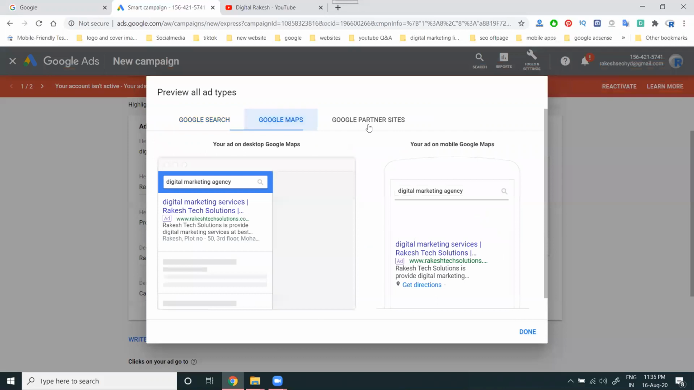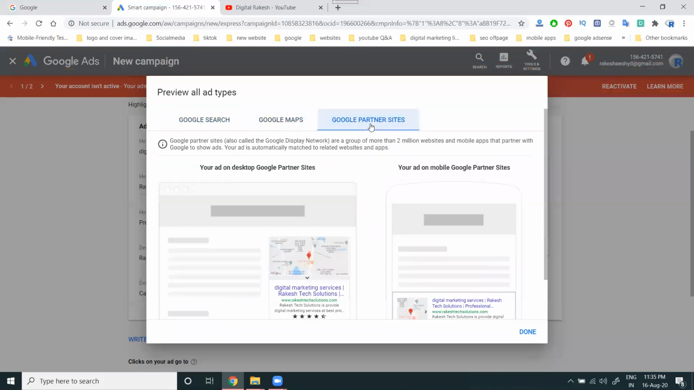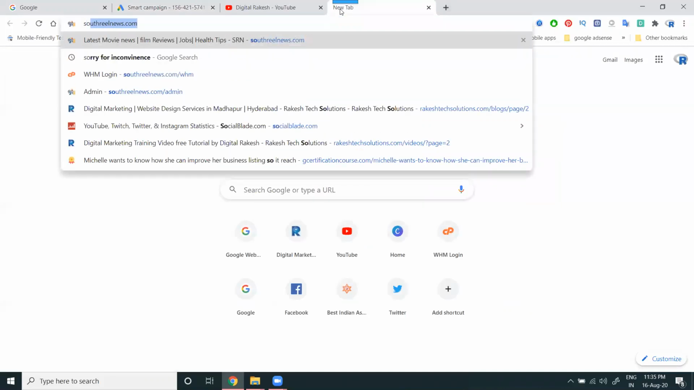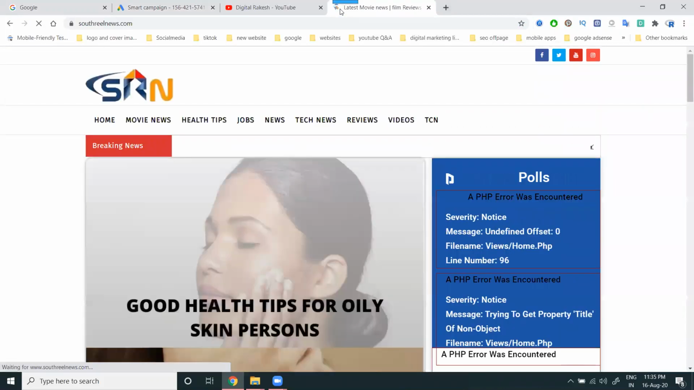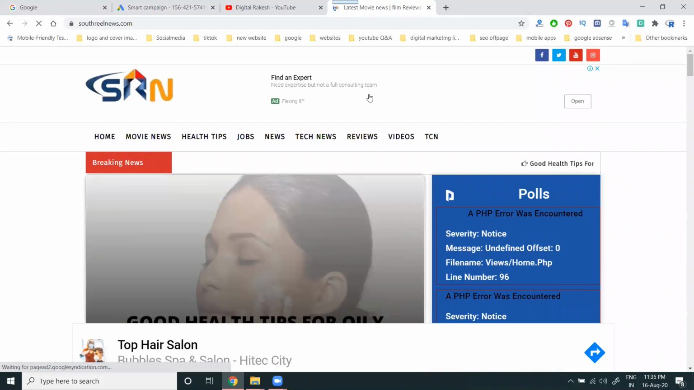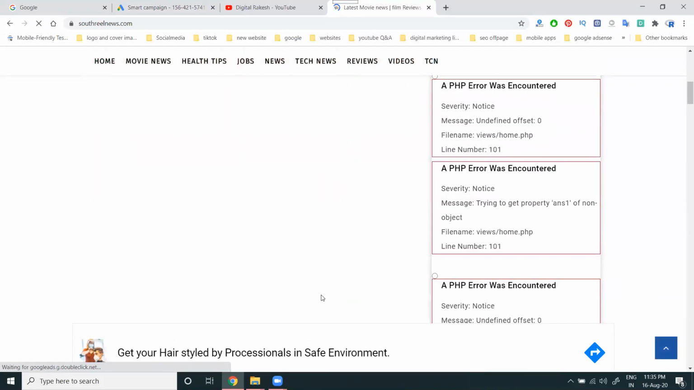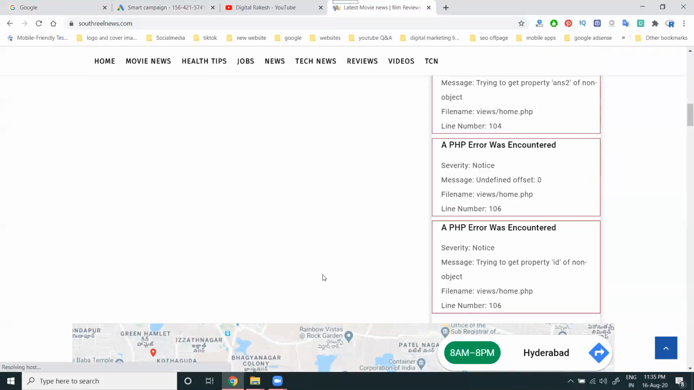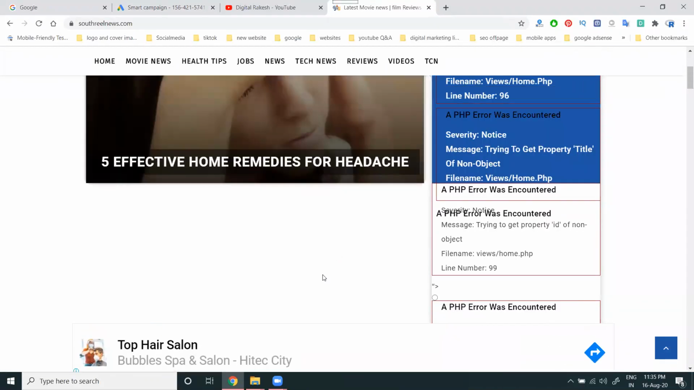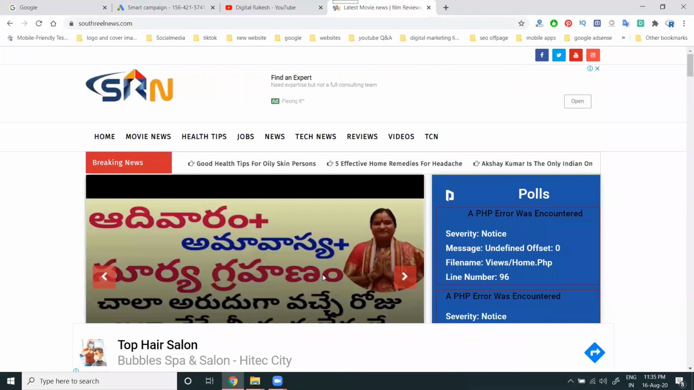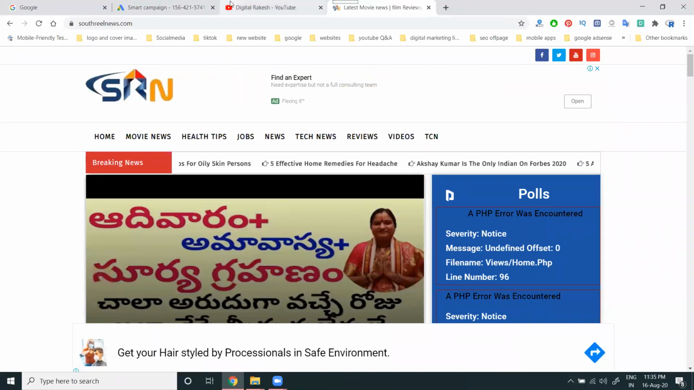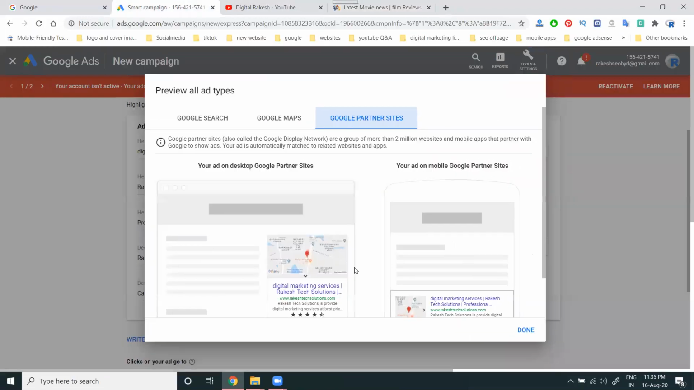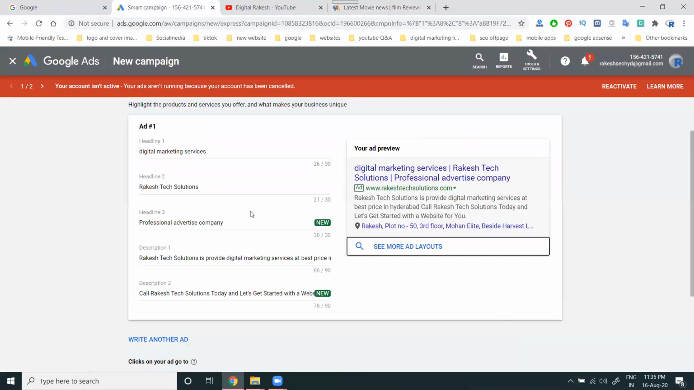Google search, Google map, Google partner site. Google partner site is nothing but any website approved by Google AdSense. On these websites, they show our ad according to mapping types. Right now there is no mapping here. If any mapping is there, they show it in this particular option. So all this we can show to the customer in this option. Now just click done.